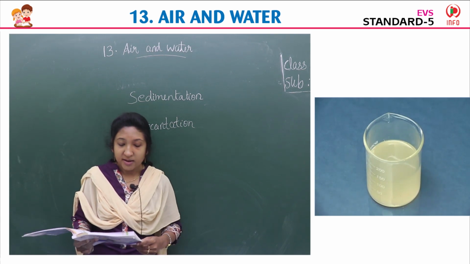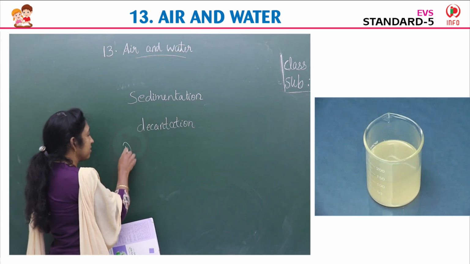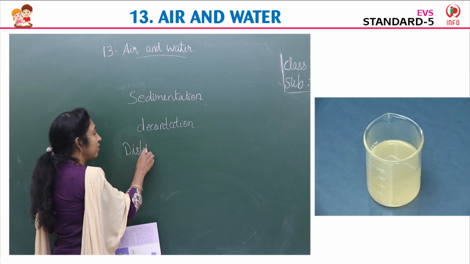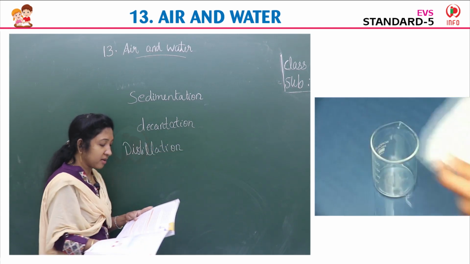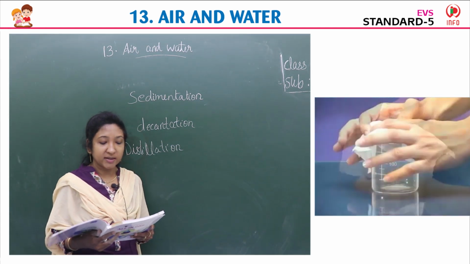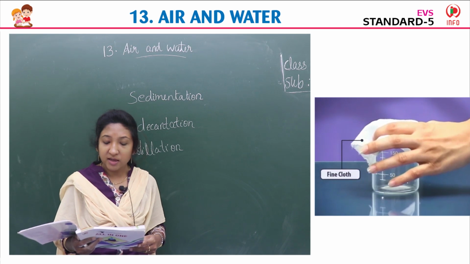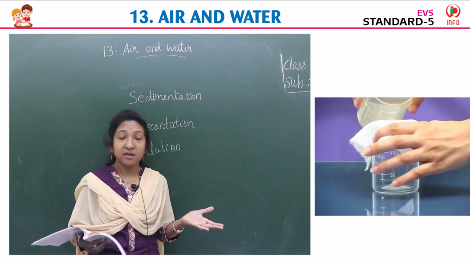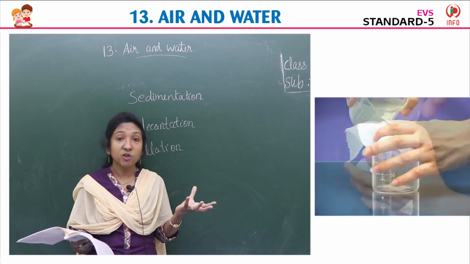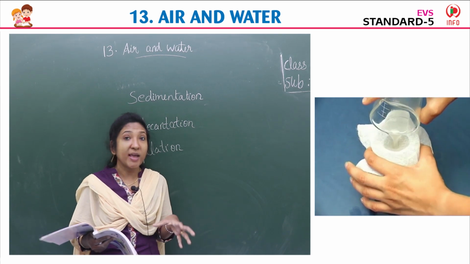Next is another process. It is called distillation. This is also a process of removing impurities from the water. How? Collect some impure water, with salt dissolved. Impure water means salt water, which we can take in a conical flask. See the image of a conical flask, children. This is called the conical flask. We use this kind of flask in the laboratory to do experiments.